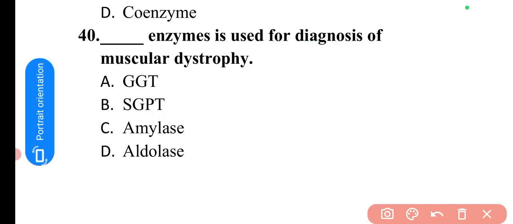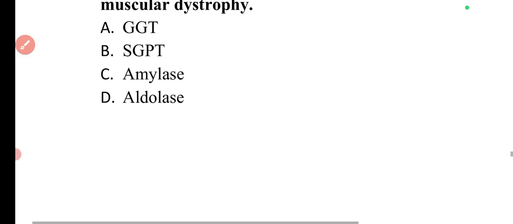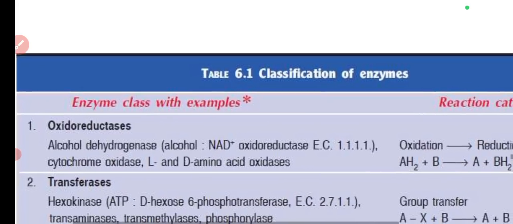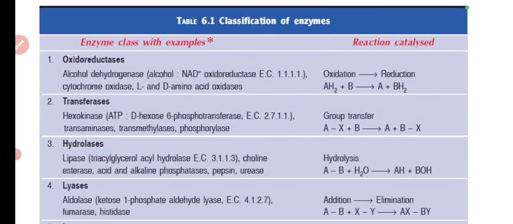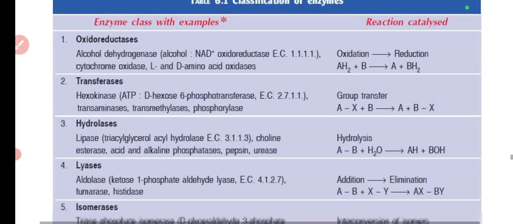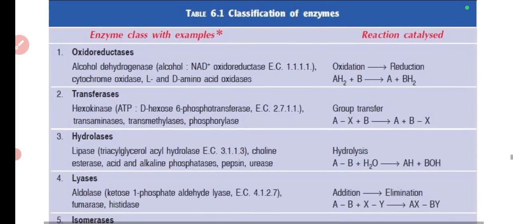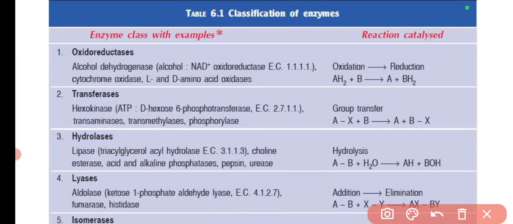So these are a few of the MCQ questions from the vitamins and enzymes classes. I have only included a few of the MCQ questions, the rest I have added in the text part in the form of tables. Here is the IUB classification of enzymes.